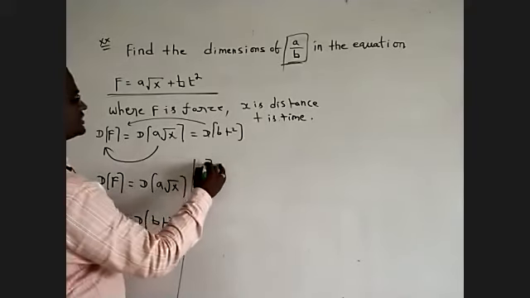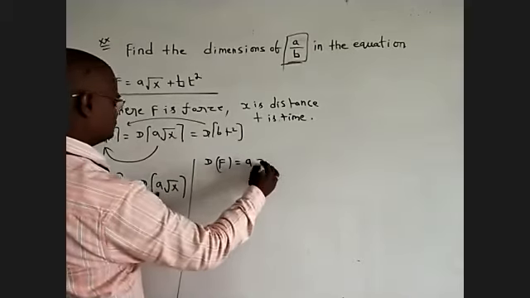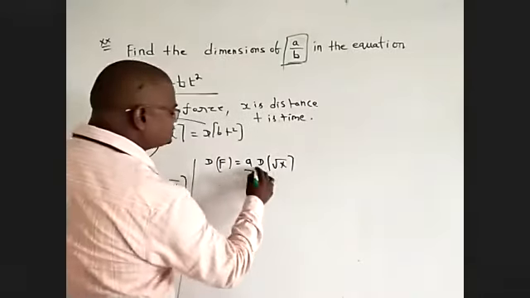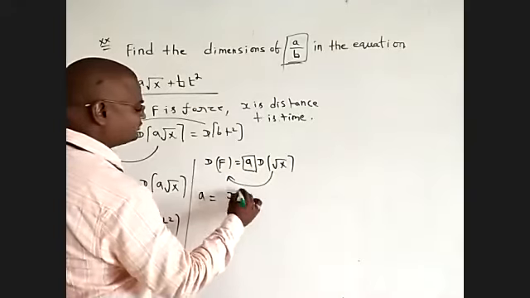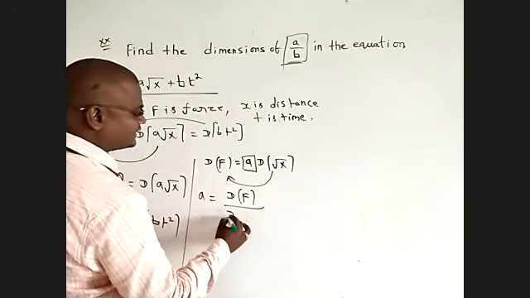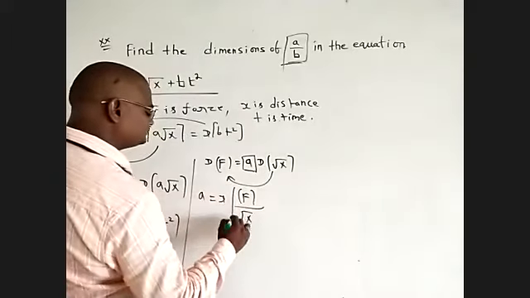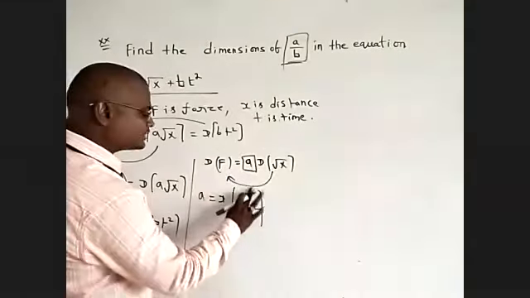I am writing: dimension of F is equal to dimension of a root x, where a is a constant. I want the value of a, so a is equal to the dimension of F divided by the dimension of root x. Clear?